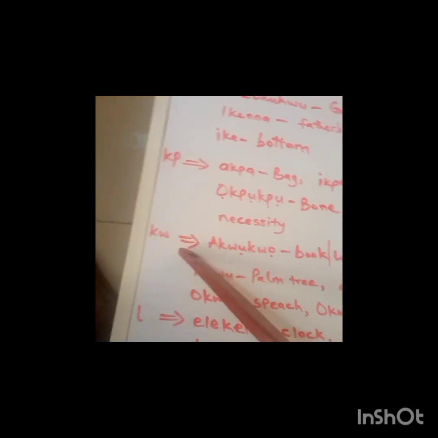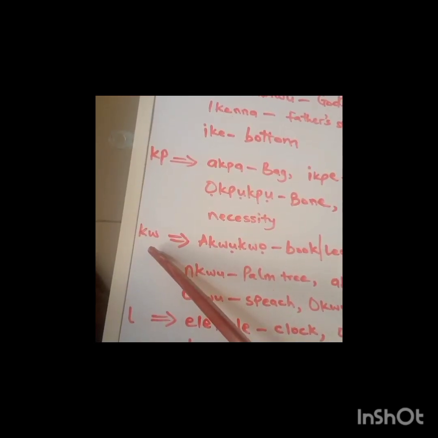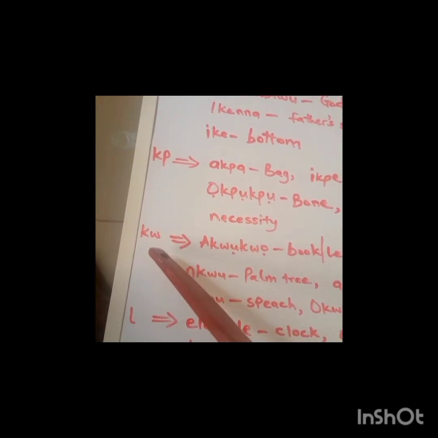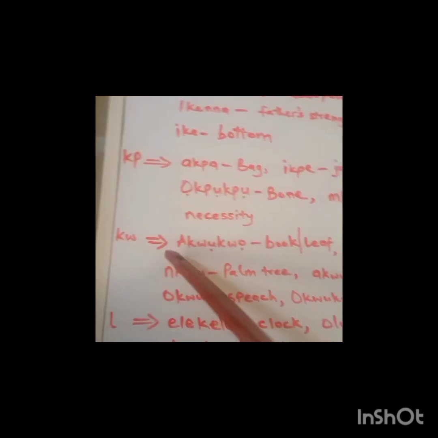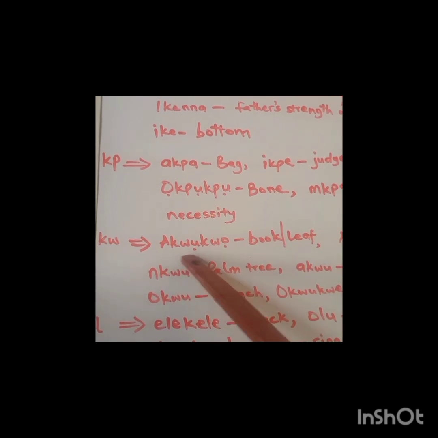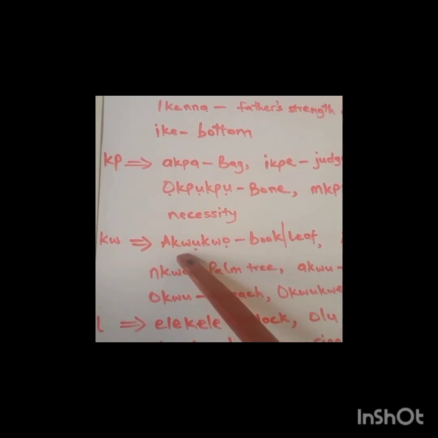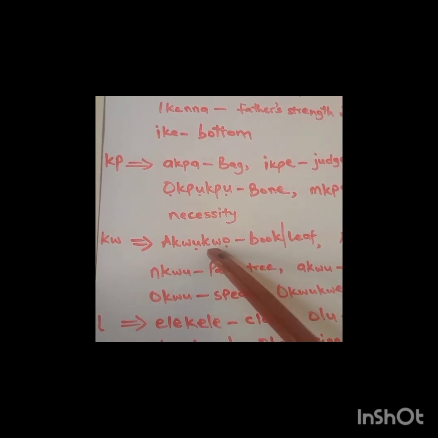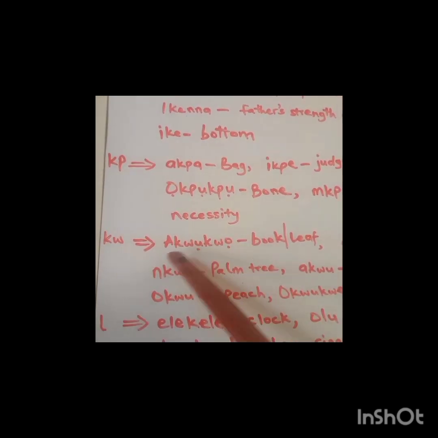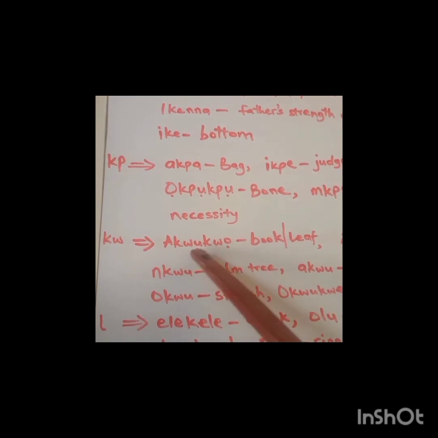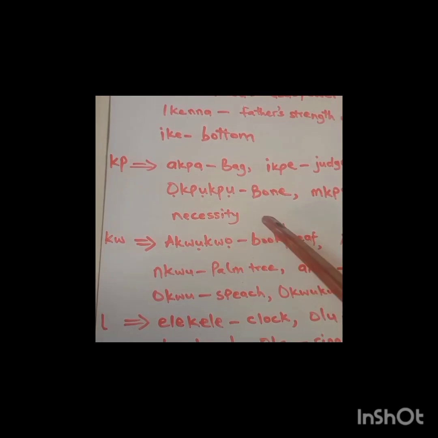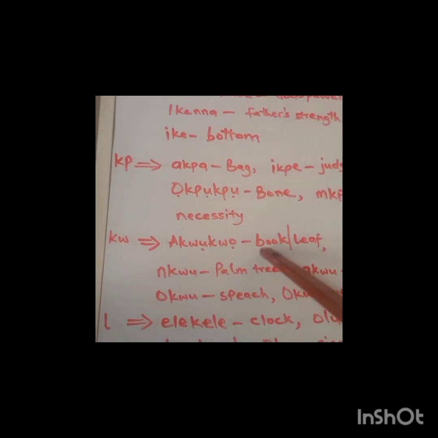Now we'll come to KW, which is kwe, kwe, kwe. As in words like akwụkwọ, you can see KW. It is two in this word. Akwụkwọ, which means book or leaf.